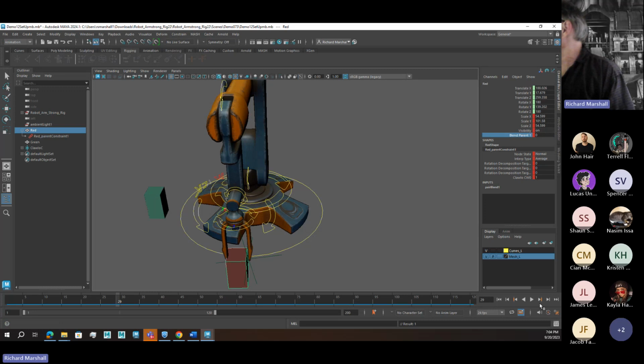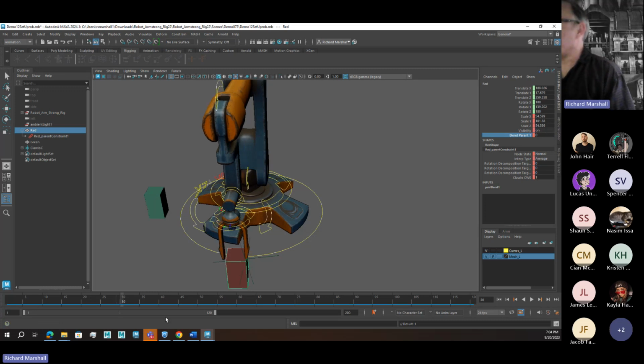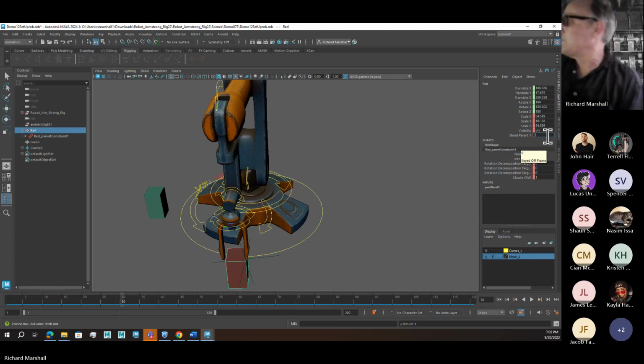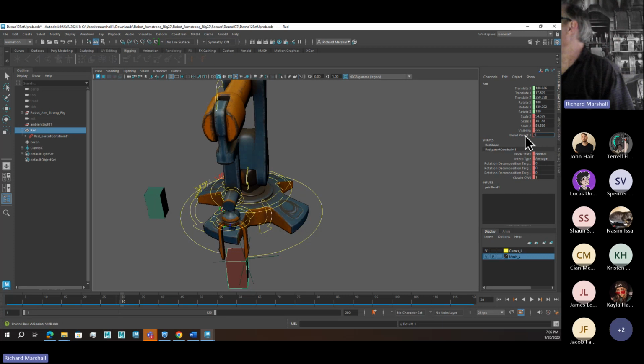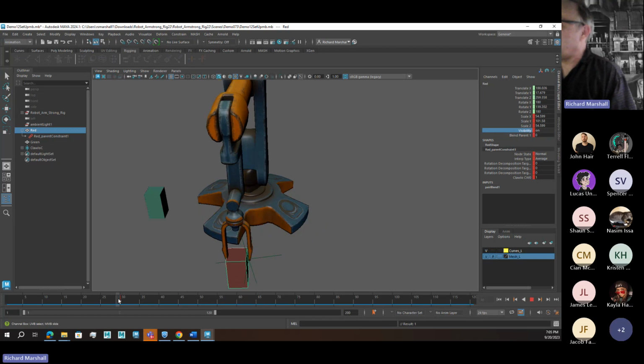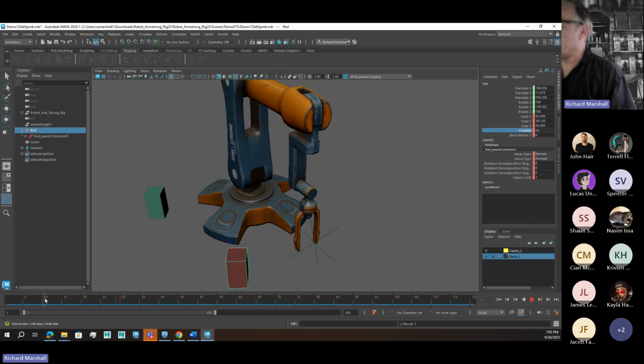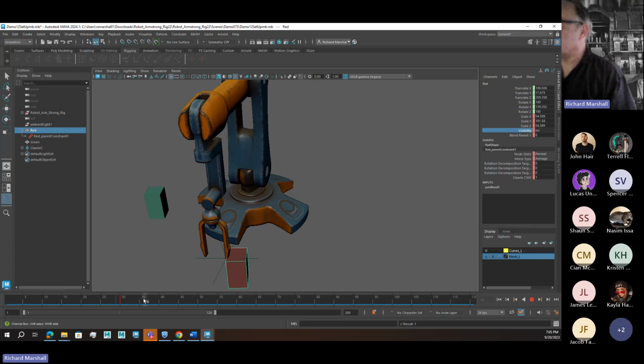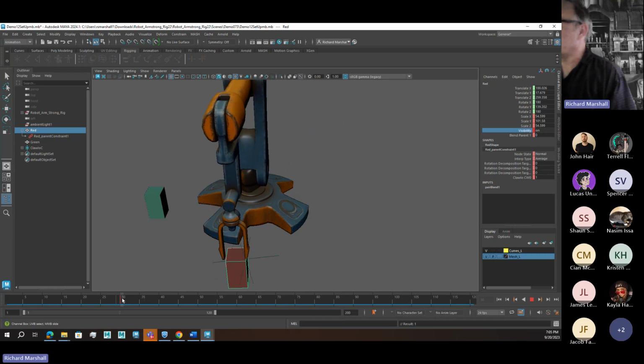But at frame 30, so go on one frame to frame 30, we want this guy to pick up this box. So we're going to turn the weight to 1 and keyframe that. So now he's not holding the box, and he gets here. Oh, what happened?